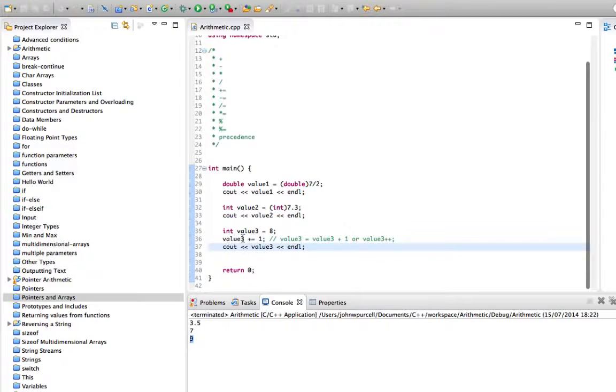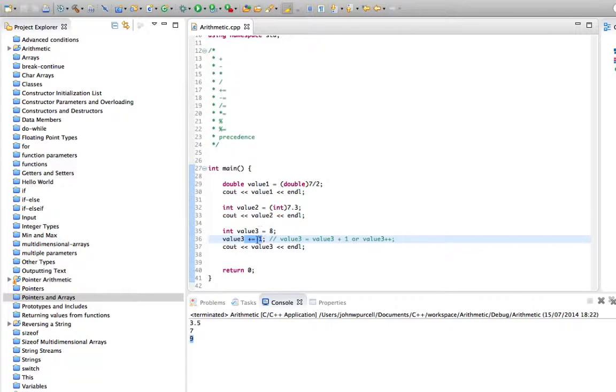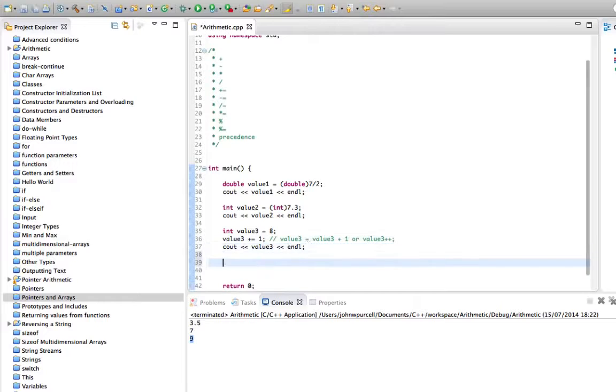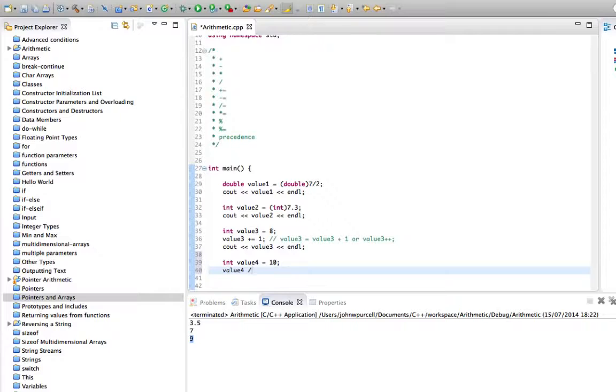Normally if we wanted to do this, we would use value3 plus plus because it's the shortest syntax, but we can add other stuff on here, and we can also use this with different arithmetic operators. So let's take another example. Int value4 equals 10, and value4 divide equals 5. That's the same as doing value4 equals value4 divided by 5.